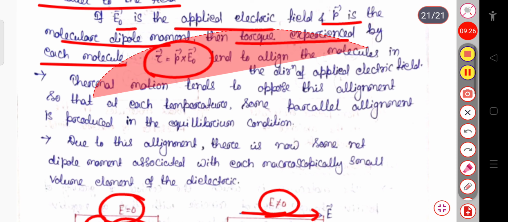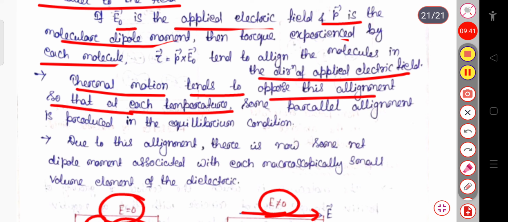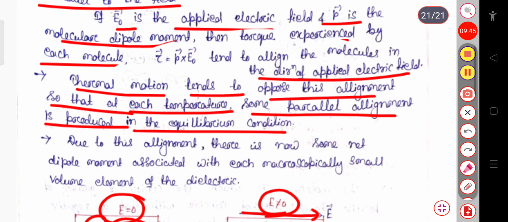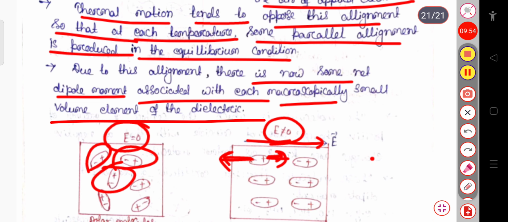This torque tends to align the molecules in the direction of the applied electric field. But the thermal motion tends to oppose this alignment, so that at each temperature some parallel alignment is produced in the equilibrium condition. Due to this alignment there is some net dipole moment associated with each macroscopically small volume element of the dielectric.